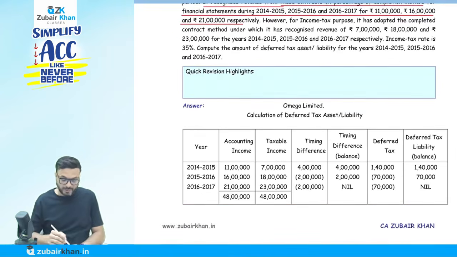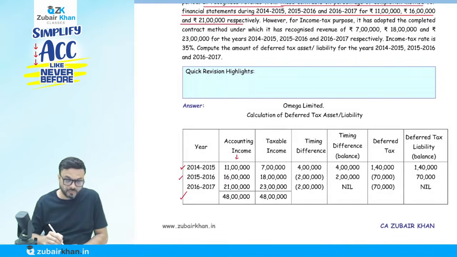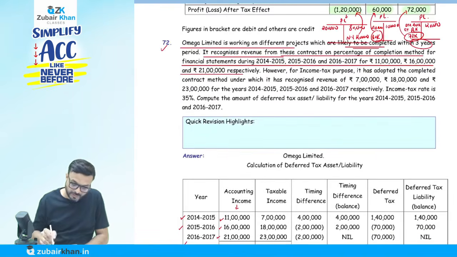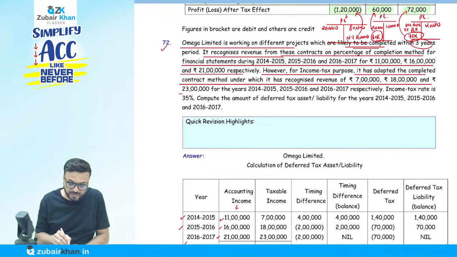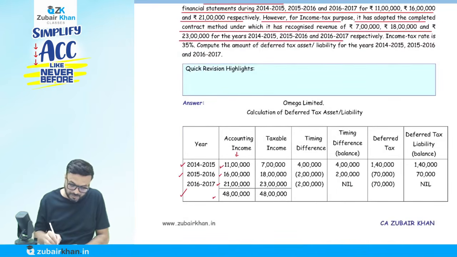As per the accounting, they have a profit of 11 lakh, 16 lakh and 21 lakh. Total is 48 lakh. However, for tax purposes, it has adopted the completed contract method, under which it has recognized revenue of rupees 7 lakh, 18 lakh and 23 lakh for the years 14-15, 15-16, 16-17. So they have a profit of 7 lakh, 18 lakh and 23 lakh.